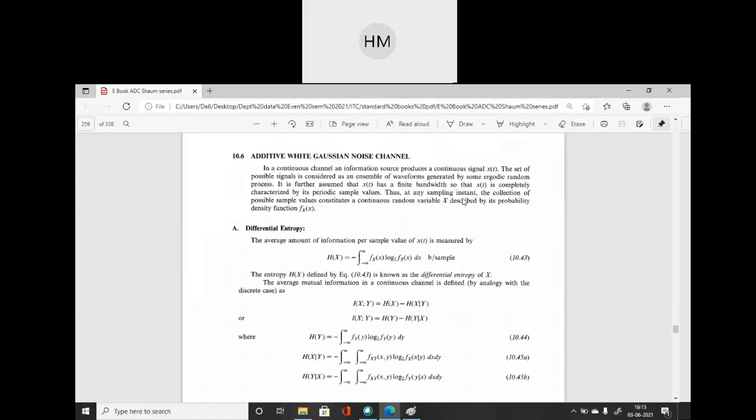Thus, at any sampling instant, the collection of possible sample values constitutes a continuous random variable X prescribed by its probability density function. See, all these things are discussed in one of the courses related to your mathematics, random variables and processes, RVSP. There we have this probability density function f X of x. Here also we will define this, but when we discuss the continuous channel, that means it is time operated. Clear? So the functions will change.